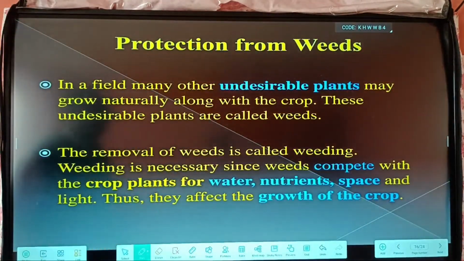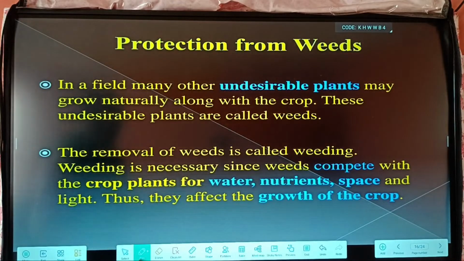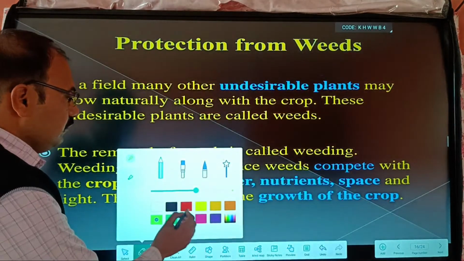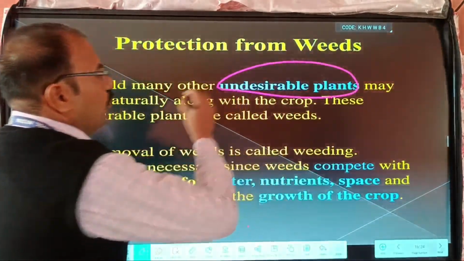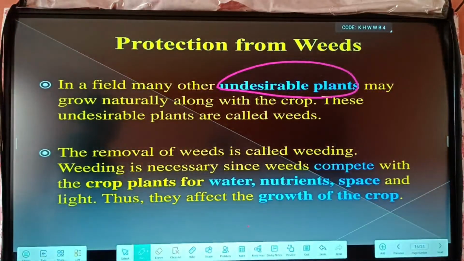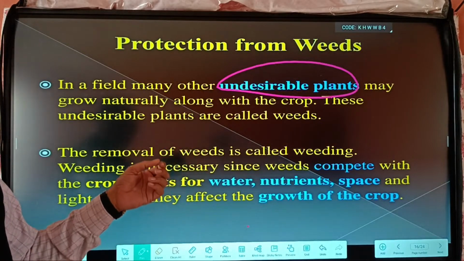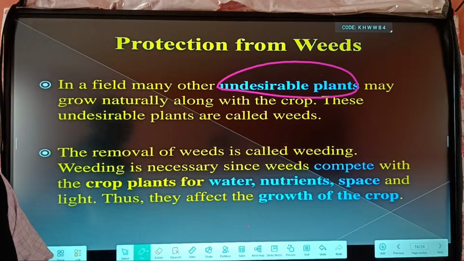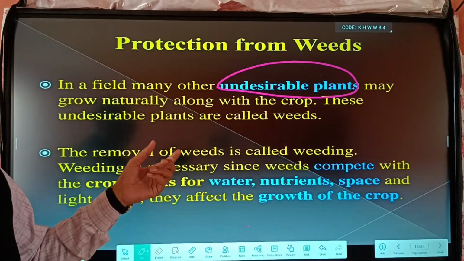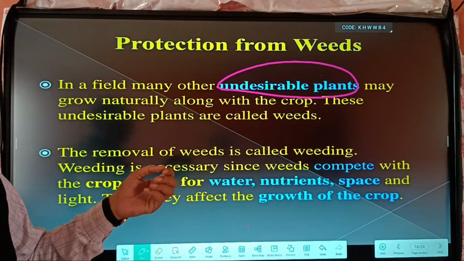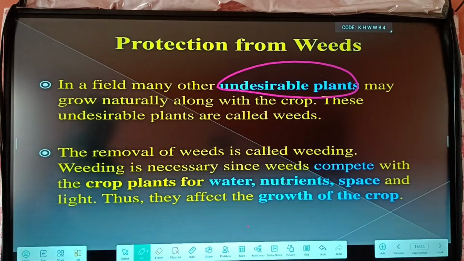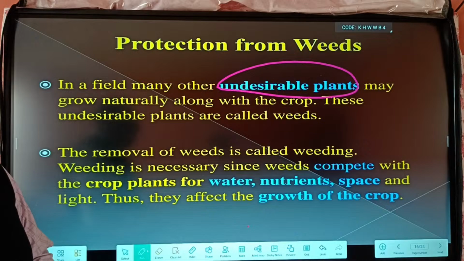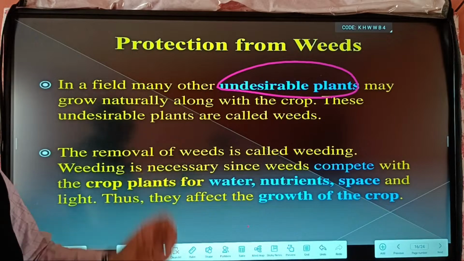Next, protection from weeds. What are weeds? Weeds are undesirable plants. When you grow crops like paddy, some types of plants grow along with them, such as Bathua, which is a type of weed. Some types of grass also grow with the main crops. What are the effects of these weeds? They share nutrition and sunlight of the main crop.